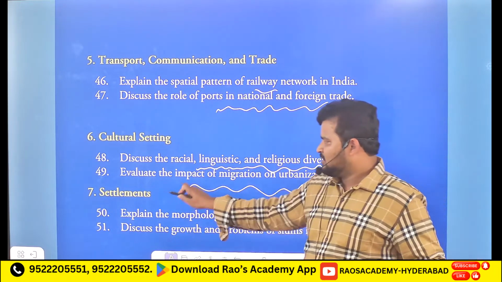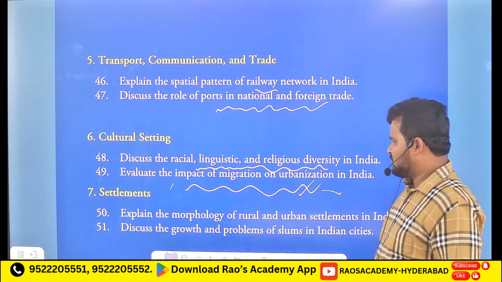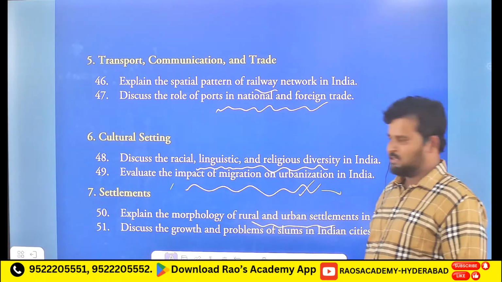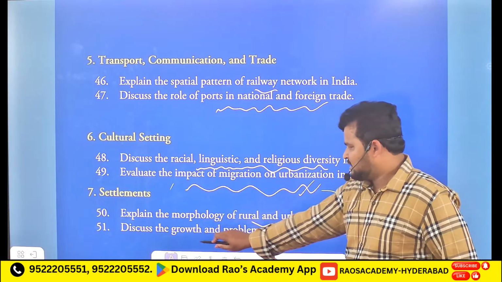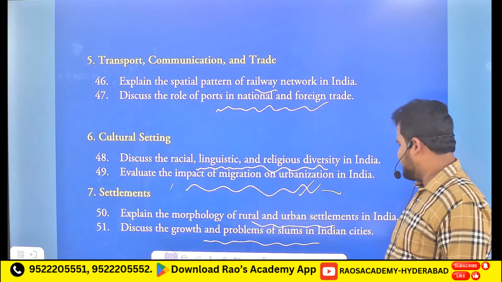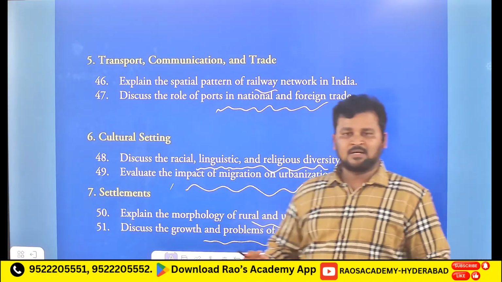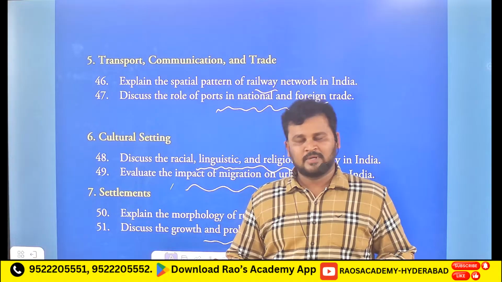And coming to settlements, 7th chapter. So here, explain the morphology of rural and urban settlements in India. Clear? And 51, discuss the growth and problems of slums in Indian cities. Like there are a lot of problems. For example, there is a place called Dharavi in Maharashtra, in Mumbai.